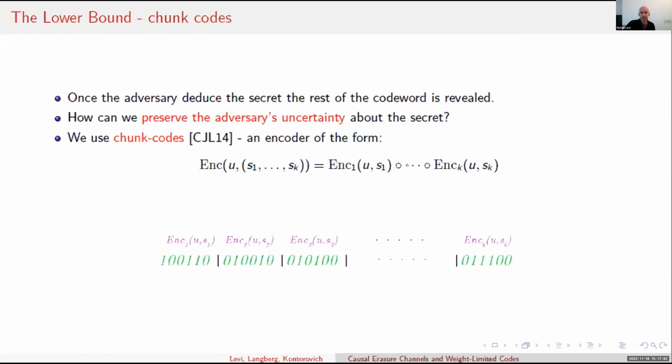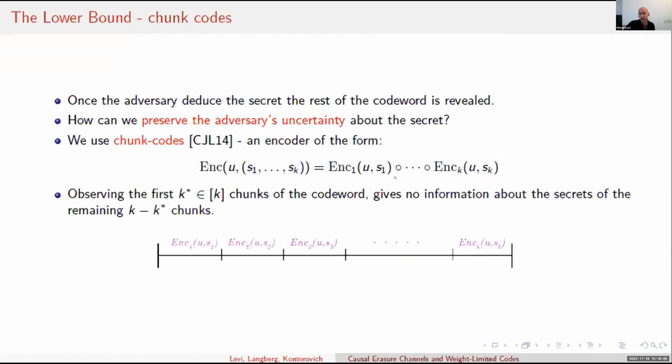Here we can use a nice construction which is called chunk encoders. A chunk encoder takes a secret in the form of a sequence of small secrets. Each one of the small secrets is used to produce only a small part of the code word, only one of k chunks of the code word.